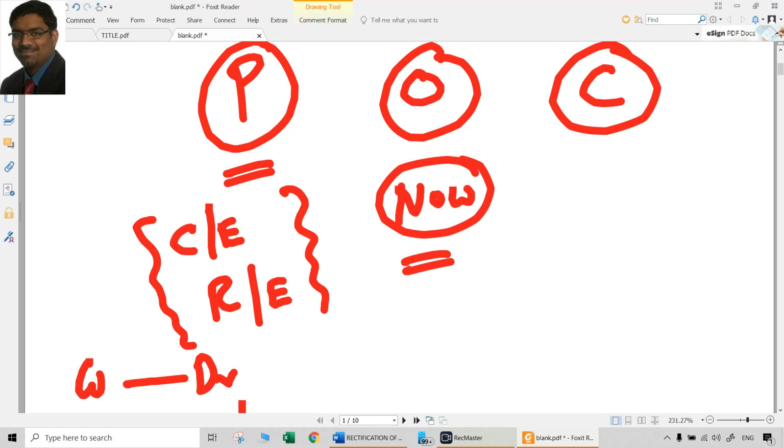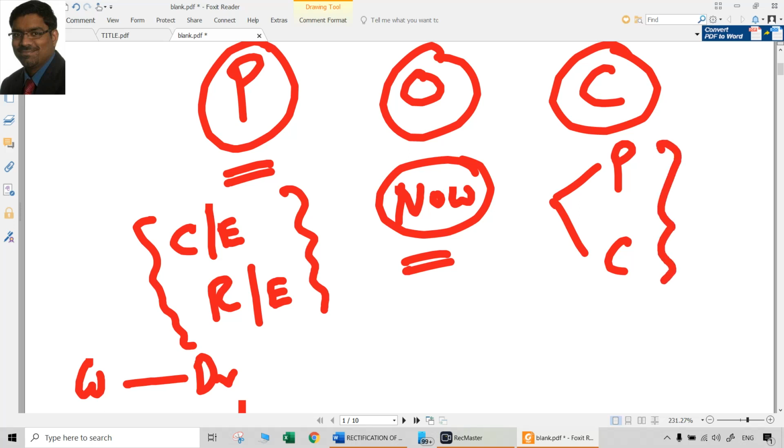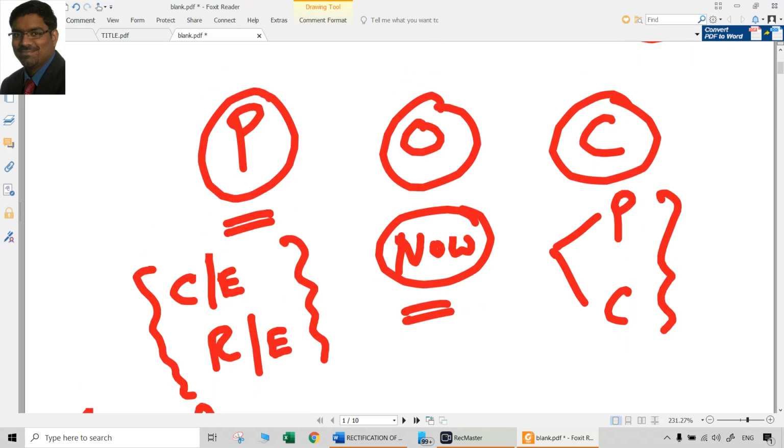Errors of commission, we can call them clerical errors also, wherein there may be some errors in the posting or maybe some errors in the casting generally. So posting errors means those which would have been posted on the wrong side. Casting errors means those which were committed while totaling the accounts. So these things also require to be rectified. How we rectify them definitely depends upon the stage of the error, but on a broader basis, the errors can be classified into three categories: errors of principle, errors of omission, or errors of commission.